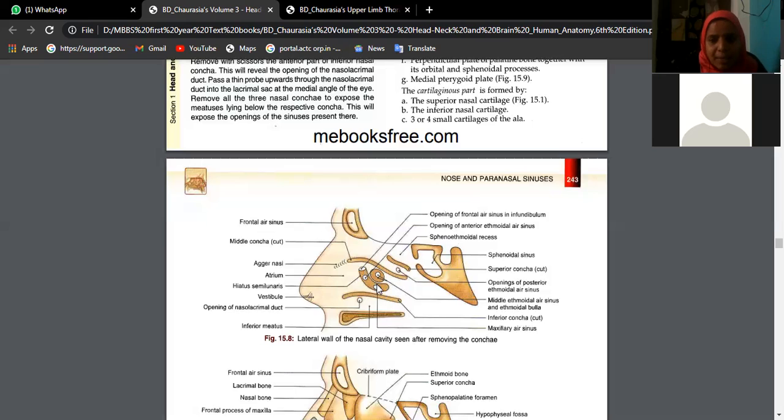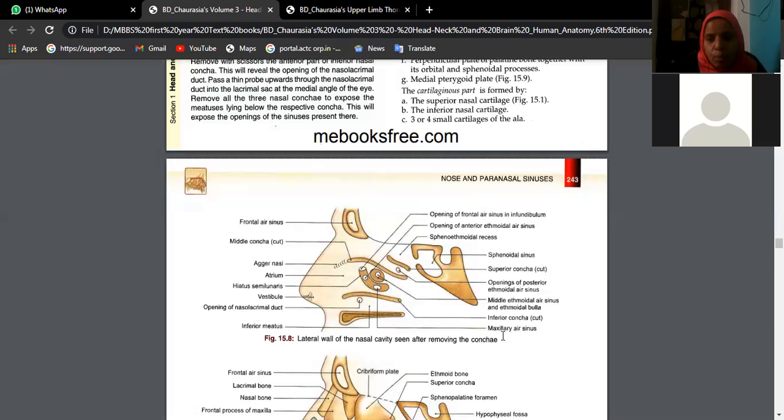In this hiatus semilunaris, you will see it is all related to the openings of various paranasal air sinuses. Anteriorly, this U-shaped hiatus semilunaris shows the opening of frontal air sinus. Then the middle shows the opening of anterior ethmoidal sinus.